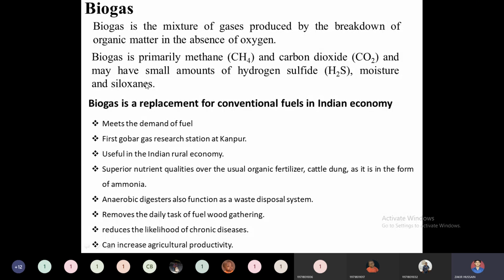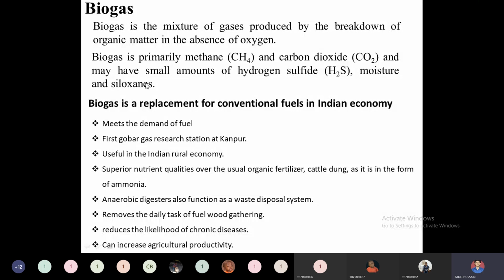For the benefit of rural India and to boost the rural economy, biogas technology is very important. We are the pioneers in biogas technology. Our first biogas plant, the Gobar Gas Research Plant, is located in the National Sugar Institute in Kanpur. So we are the pioneers in biogas technology.